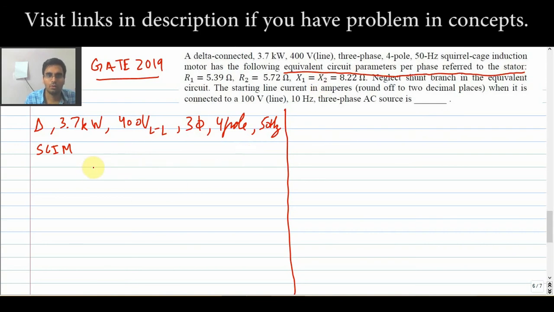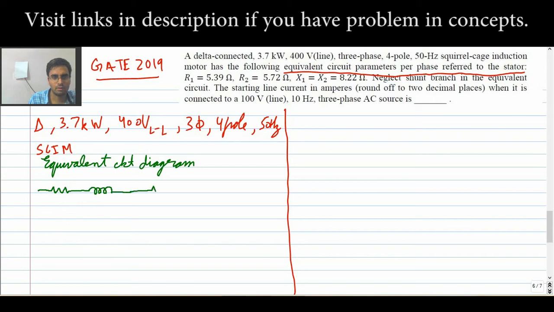Okay, so see here they have not given the parameters for the magnetizing branch, so we will take the approximate model. Let us draw the equivalent circuit diagram of the three-phase induction motor. You should always remember this. It is the approximate Thevenin equivalent: R1, X1, R2 dash by S, and X2 dash. So it comes out like this, and this is our V.